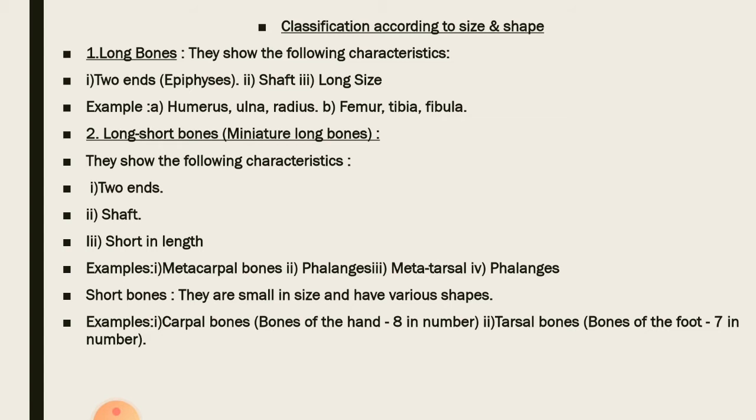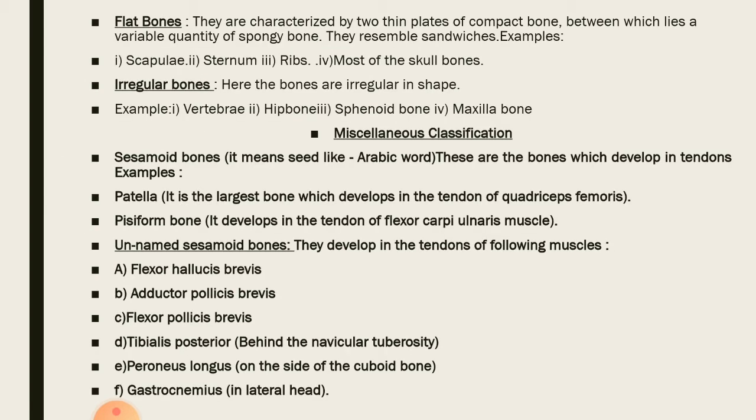Then come the short bones, and they are small in size and have various shapes. Examples include the carpal bones of the hand, which are 8 in number, and the tarsal bones of the foot, which are total 7 in number. Then come the flat bones. They are characterized by two thin plates of compact bone, between which lies a variable quantity of spongy bone. They resemble sandwiches. Examples include scapula, sternum, ribs, and most of the skull bones. Irregular bones: here the bones are irregular in shape, and examples include vertebra, hip bone, sphenoid bone, and the maxilla bone.